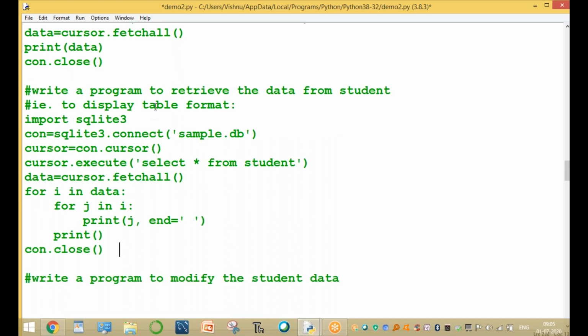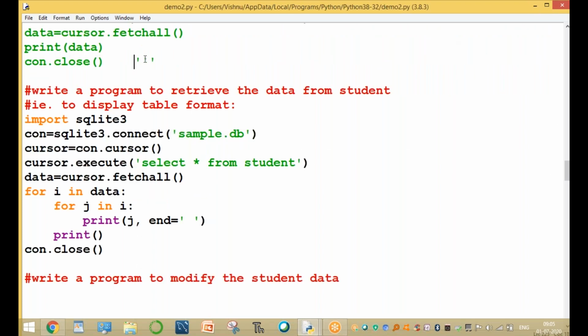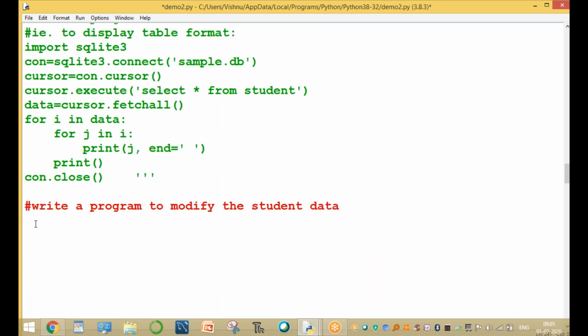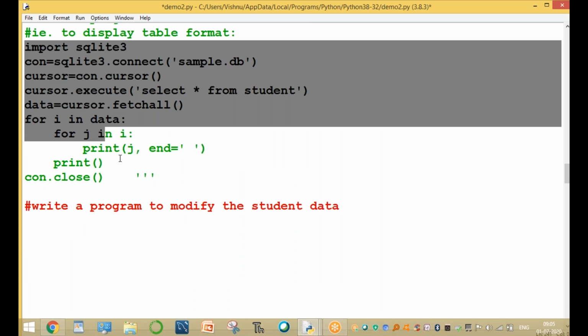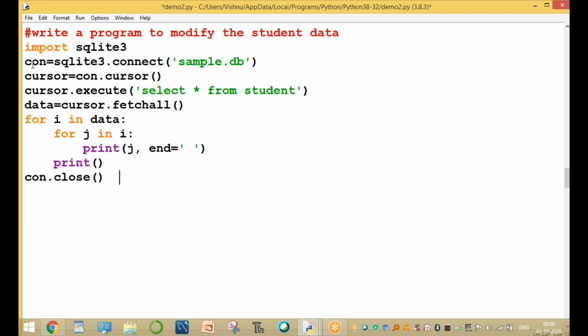Please observe this one, be careful. The previous marks of this student, 1001, is 44. You can change the value 44 to 99. That's very important. How to change the value 44? Only the changing command is important. After the changing command, the program is executed and we retrieve the data.